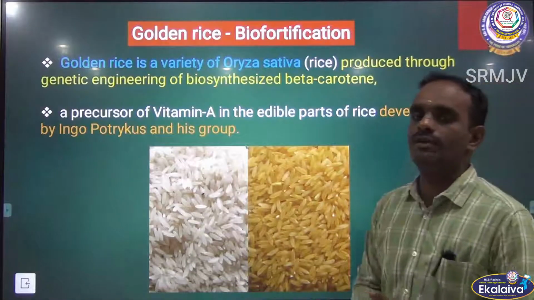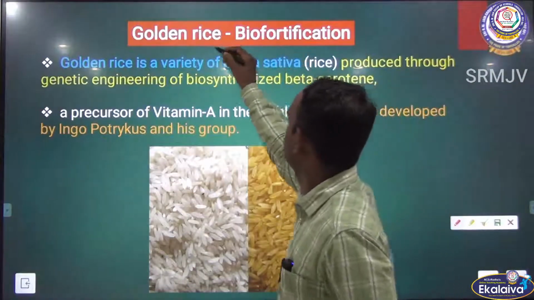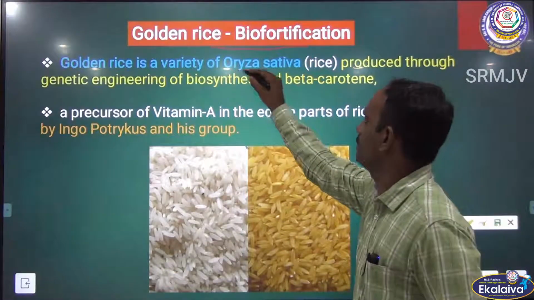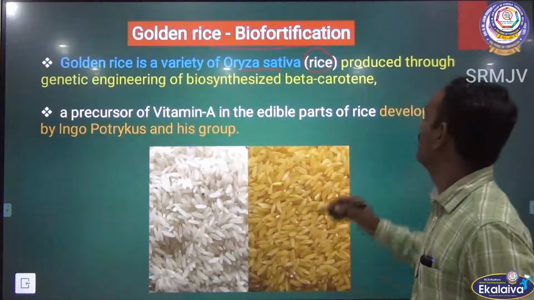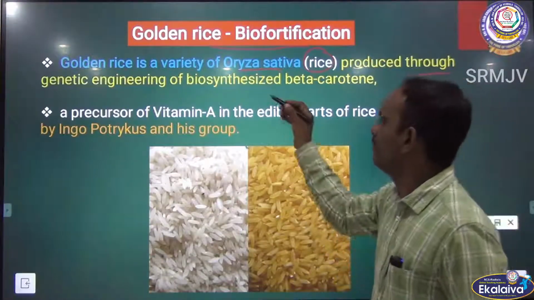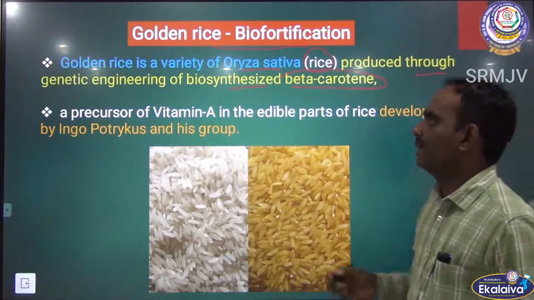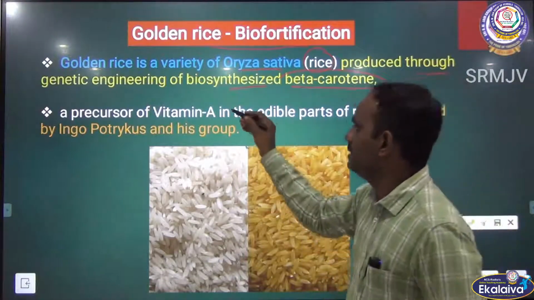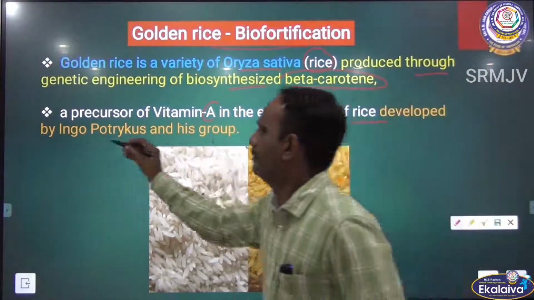The next one is golden rice biofortification. Golden rice is a variety of Oryza sativa rice. The binomial name of rice is Oryza sativa. It is produced through genetic engineering, genetic engineering of biosynthesized beta carotene, a precursor of vitamin A, in the edible part of the rice.